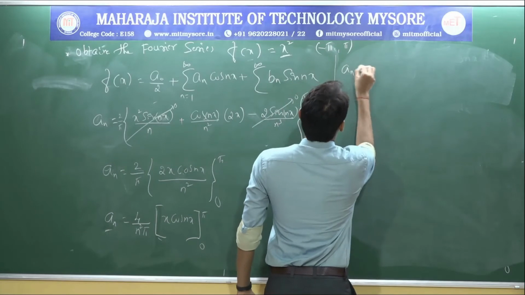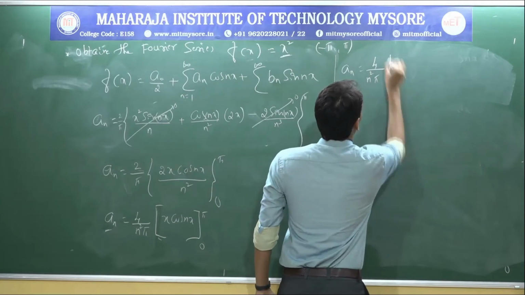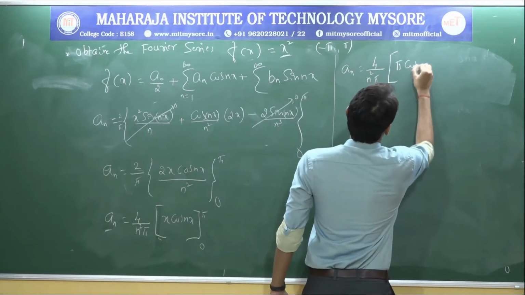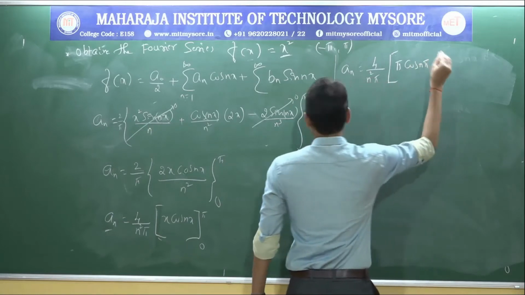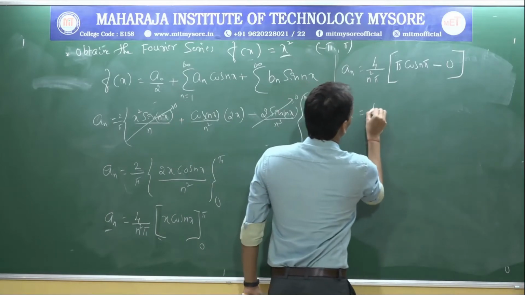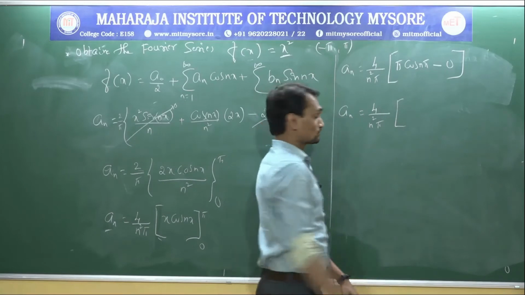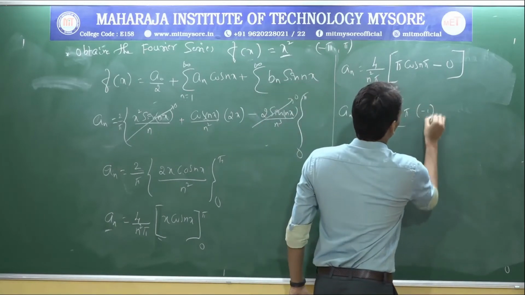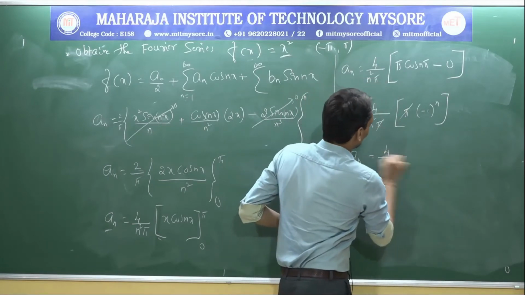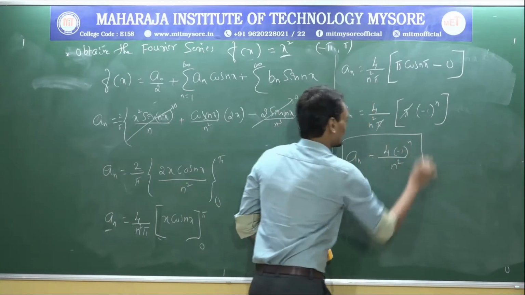It is a_n equal to 4 by n square pi into x into, that is pi into cos n pi, minus, the second term is 0. So a_n equals 4 divided by n square pi, cos n pi means minus 1 power n. So 4 into minus 1 power n. Now pi and pi cancel. a_n equals 4 into minus 1 power n divided by n square.